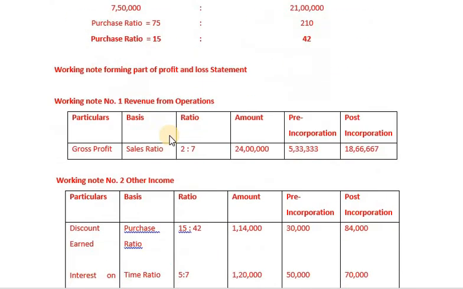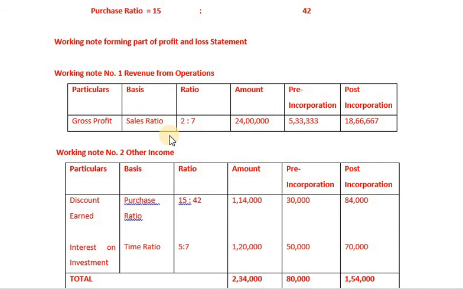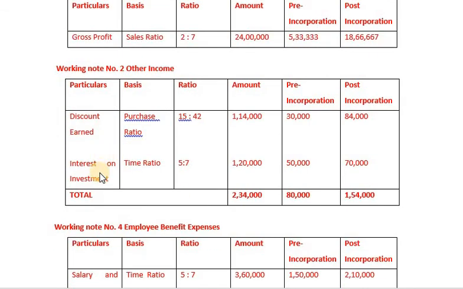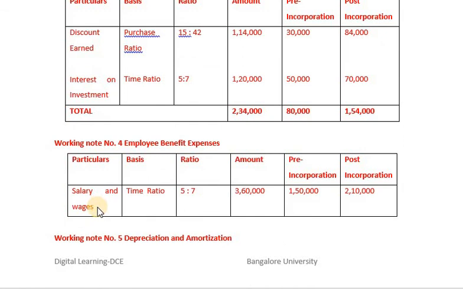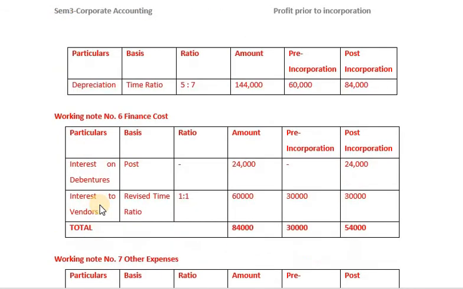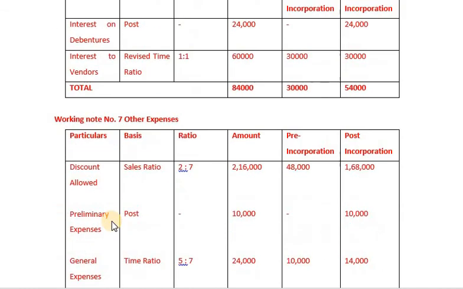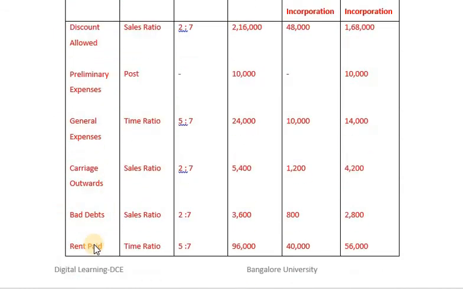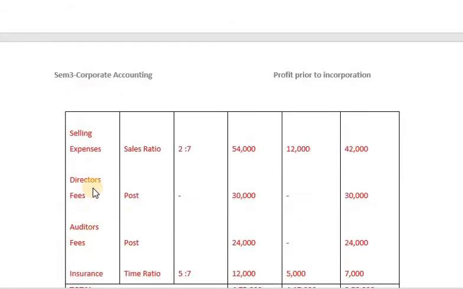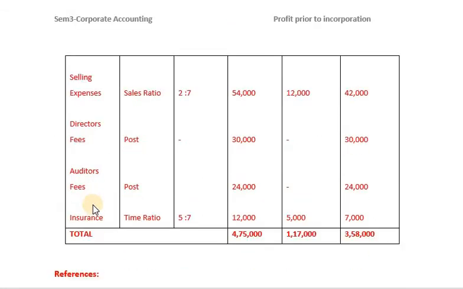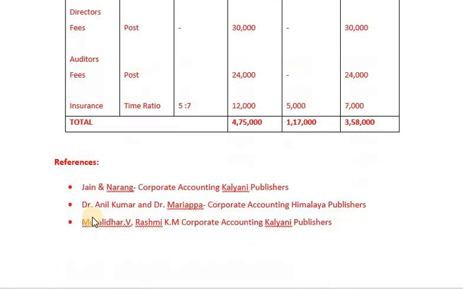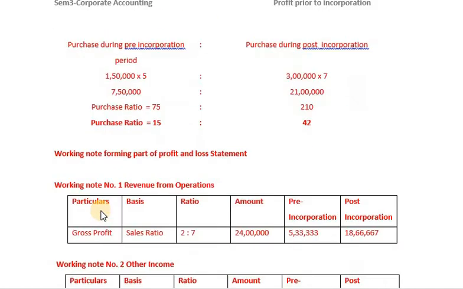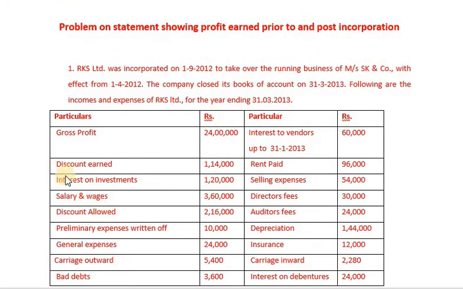Now, let us concentrate on the items that have been specified in our problem. Accordingly, we have gross profit, discount earned, interest on investment, salary and wages, depreciation, interest on debentures, interest to vendors, discount allowed, preliminary expenses, general expenses, carriage outward, bad debts, rent paid, selling expenses, director's fees, auditor's fees, and insurance. Now, my dear students, let me be very slow.